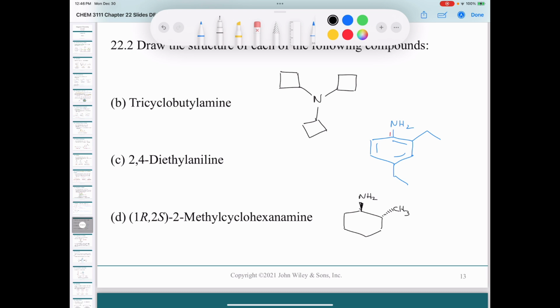And if you look at the methyl group, it's the same thing. It's wrong the way it is now. It's an R, and so we need to shade that in as well. And so there you go. Just kind of a shorthand way of doing that. And so there you have it, 1R, 2S, 2-methyl cyclohexanamine.